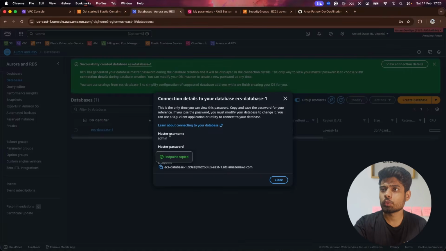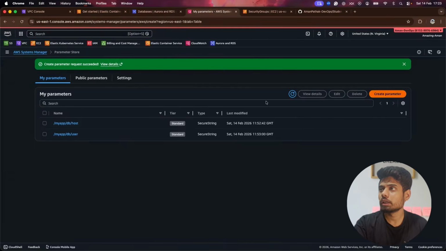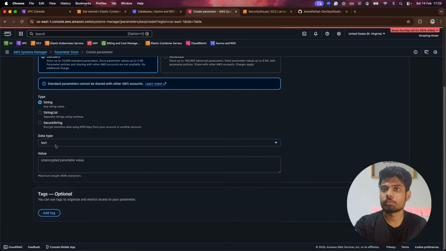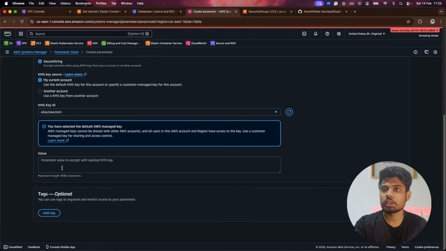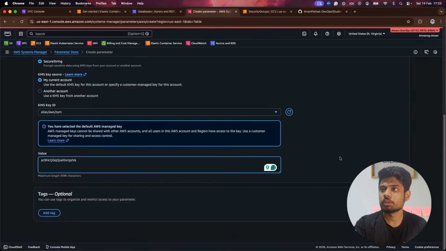After that, we have to provide the password. So first, let me get the endpoint, like path. I'll click on this and secure string, and then we will have the password, and this is the password we have. Then after that, I'll click on create parameter.